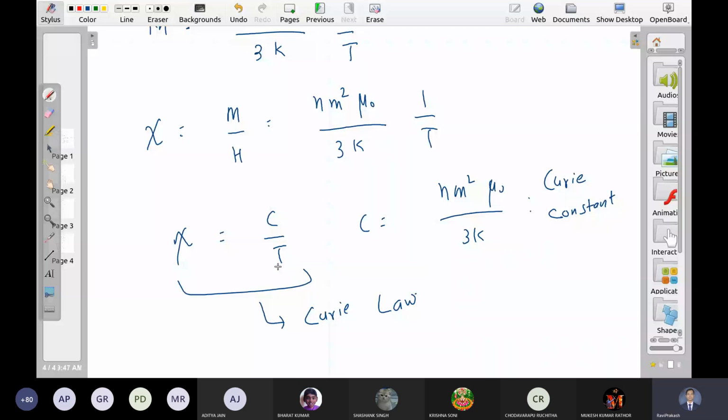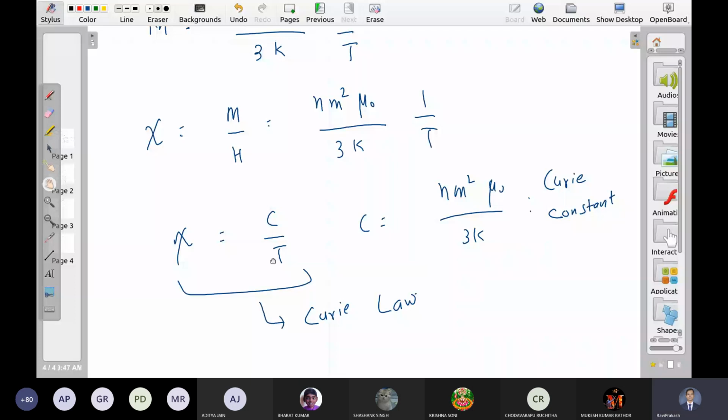And why does temperature kill paramagnetism? Because it disturbs the ordering of spin. Increasing temperature disturbs the ordering of spins and therefore you get less magnetization. So this is expected behavior. Materials show this behavior. If you check susceptibility with respect to temperature, we got this formula, we got this behavior. But some materials do not obey this.